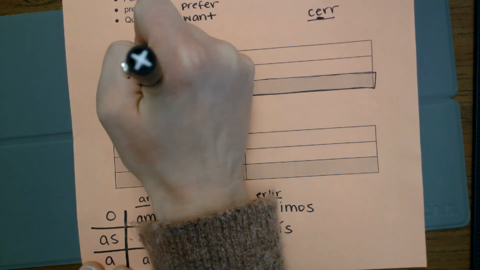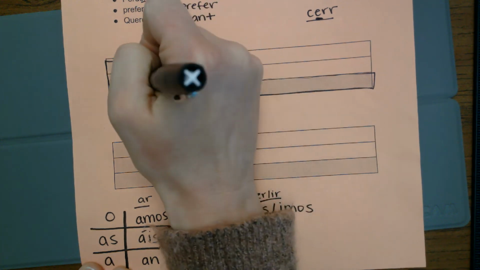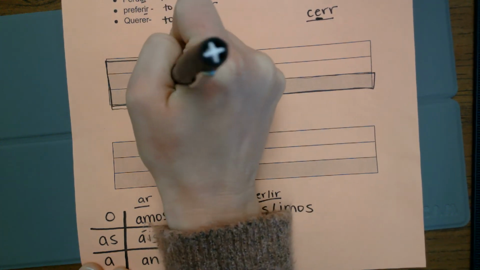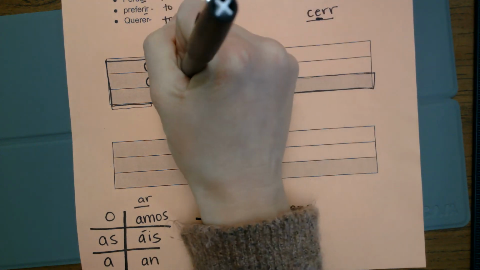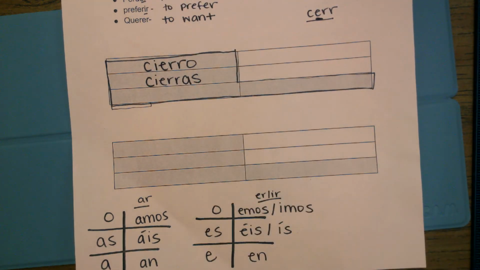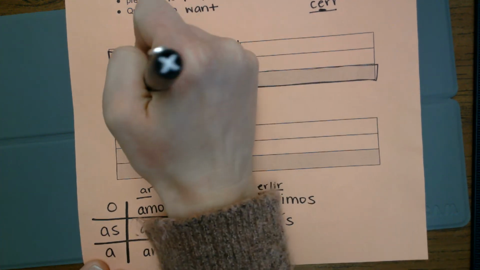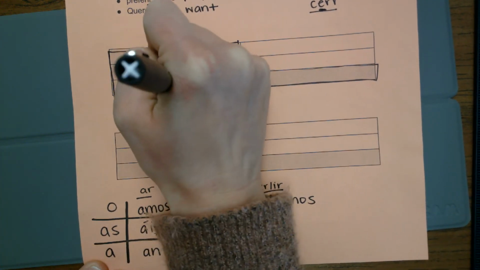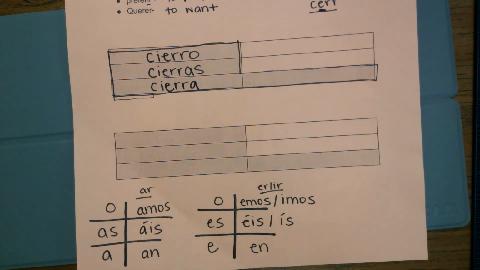The tú form, once again, I need to apply my spelling change. So E changes to IE because it's inside of this boot. And then I'm going to add my correct ending here, and it's an AR verb. So I have cierras. So tú cierras la puerta. You close the door. For él, ella, usted, we're going to change our spelling again. E changes to IE. And then we have cierra.